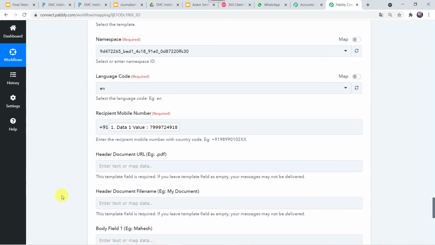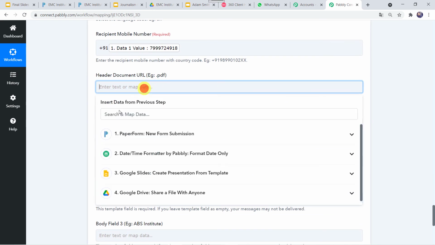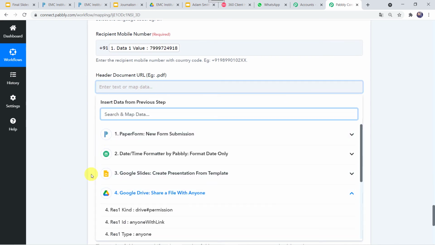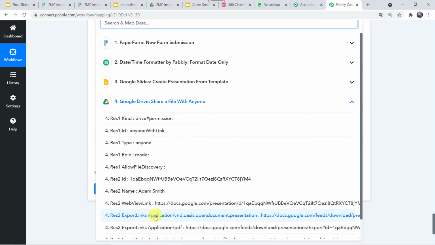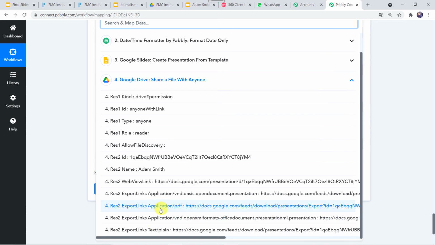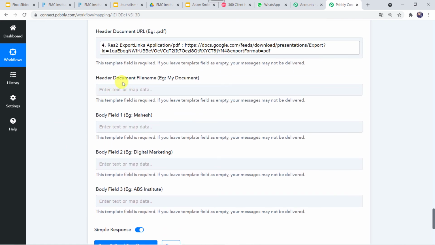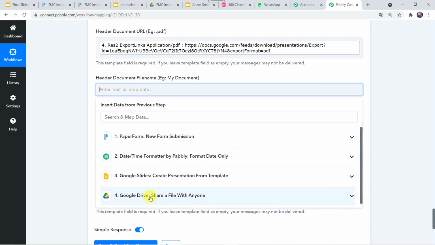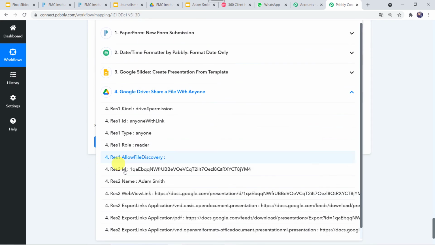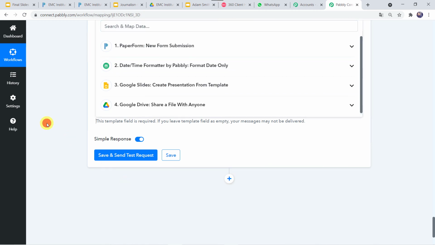Okay, I'll just go down and here I'll map the details from Google Drive and the PDF file, that was this export links application/PDF. Let us select this. Now it is asking for the header document file name. What was the file name? The file name was the same which was captured in Google Drive, that was Adam Smith. Okay, I will be selecting this.